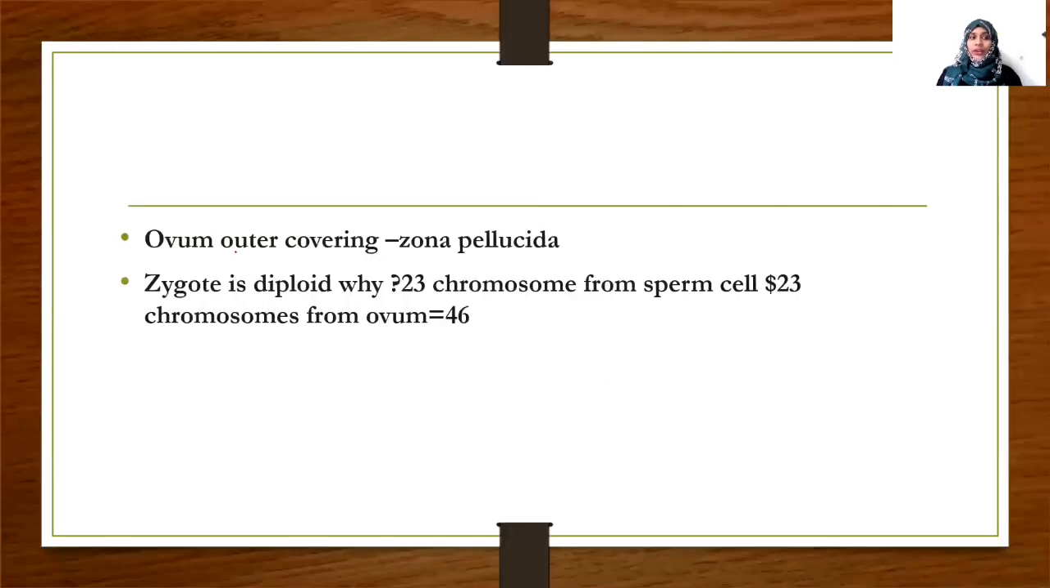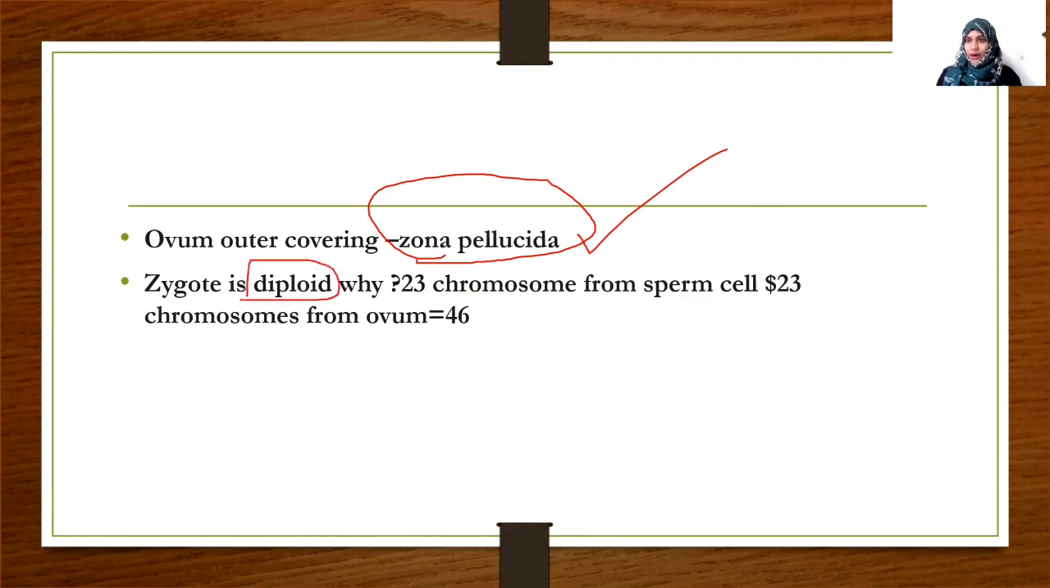Next one, the outer covering of the fertilized ovum is called zona pellucida. Just read this one because we need it in future regarding zona pellucida. Zygote is diploid in nature. Why? Because 23 chromosomes from the paternal part, or from the sperm, and 23 chromosomes from the ovum, or maternal part, contribute to 46 chromosomes in the zygote. So zygote is diploid.